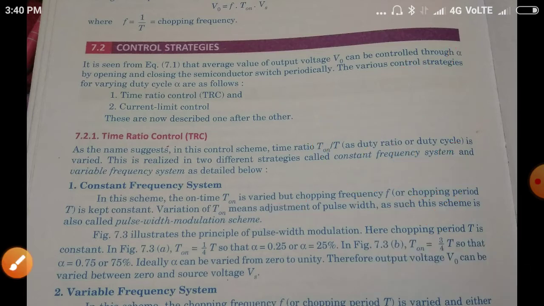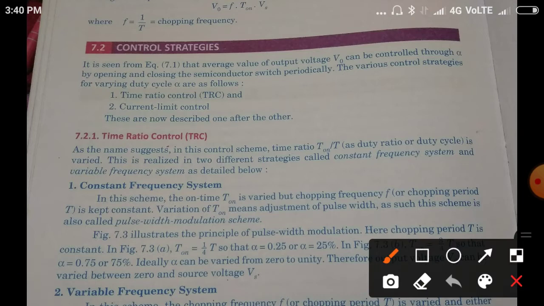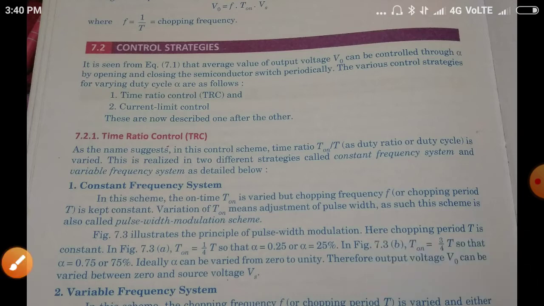So in the chopper circuit, controlling means we control the average output voltage V0, but the average output voltage depends on alpha into Vs. That means it depends on alpha, because Vs is the supply voltage which is constant. So by controlling alpha, that means by varying the duty cycle, the average output voltage can be controlled. So we can say that the average output voltage can be controlled by opening and closing of the semiconductor switch periodically.